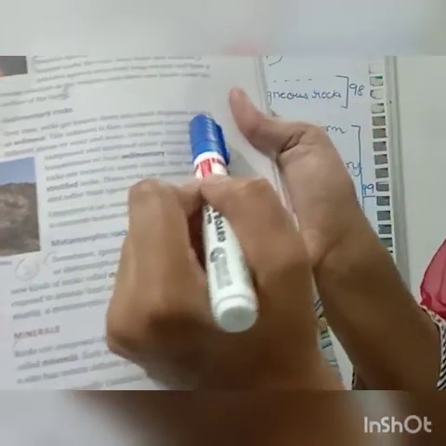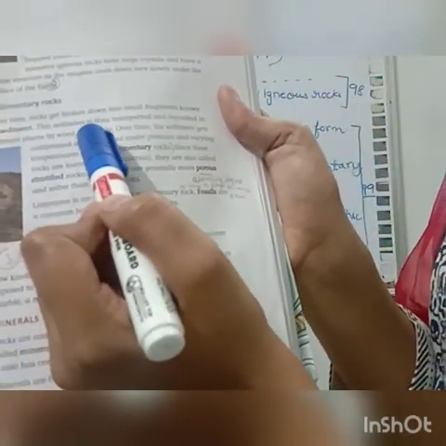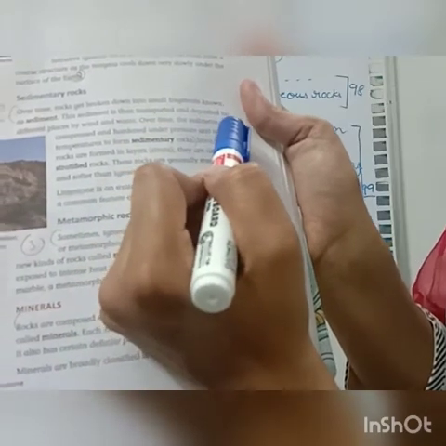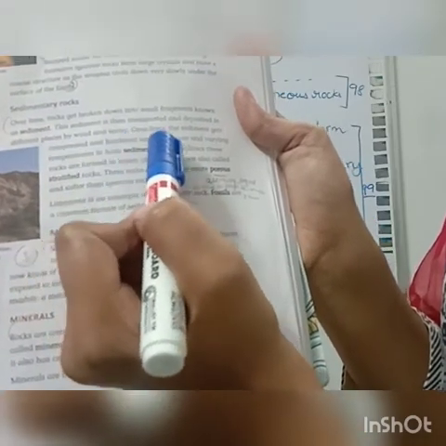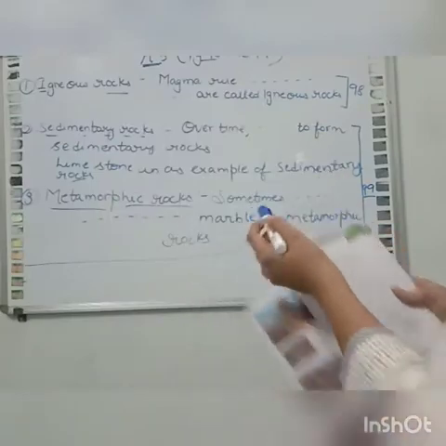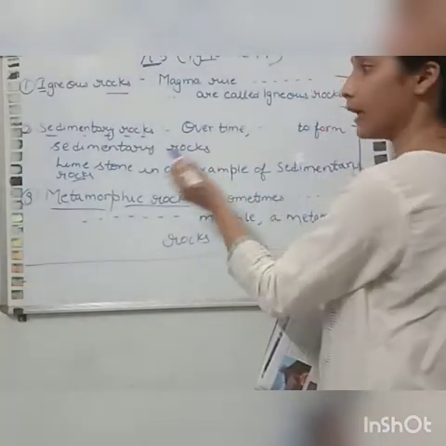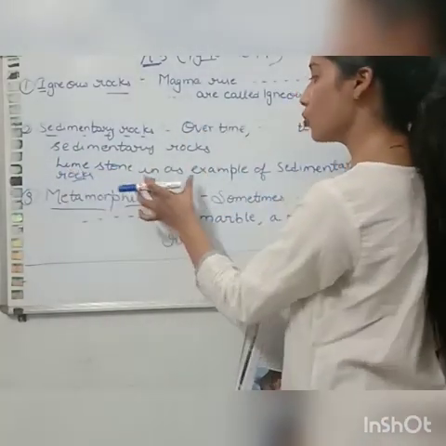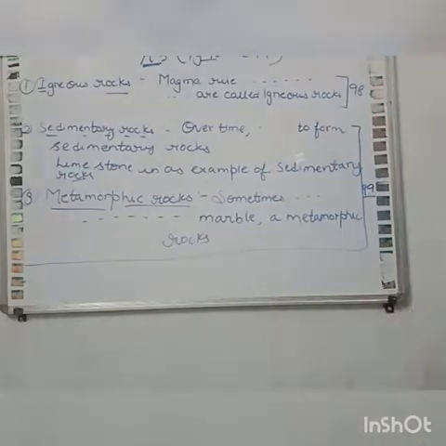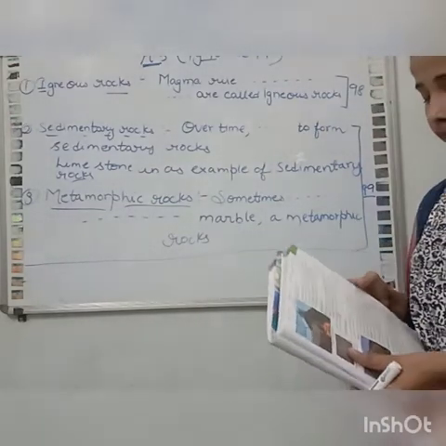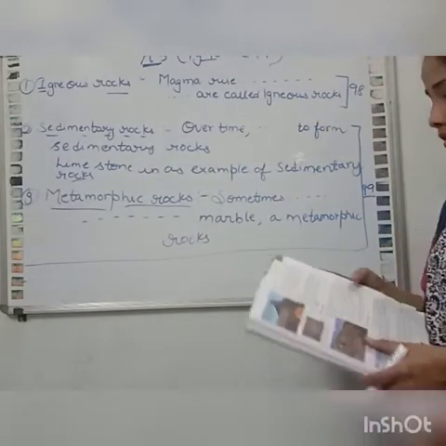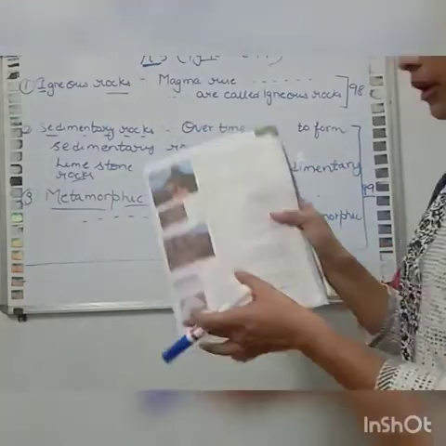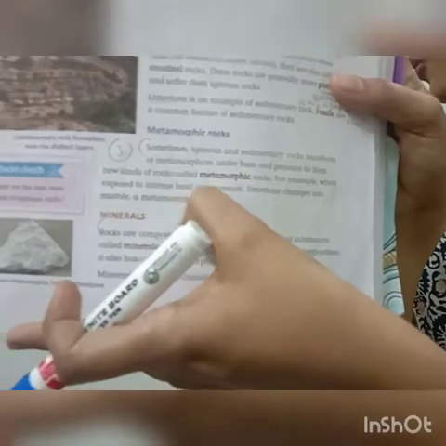Over time, the sediment gets compressed and hardened under pressure of varying temperature to form sedimentary rocks. This paragraph you will write like this, and after that you will write, limestone is an example of sedimentary rock. Third one, metamorphic rocks. This you will write as a full paragraph.